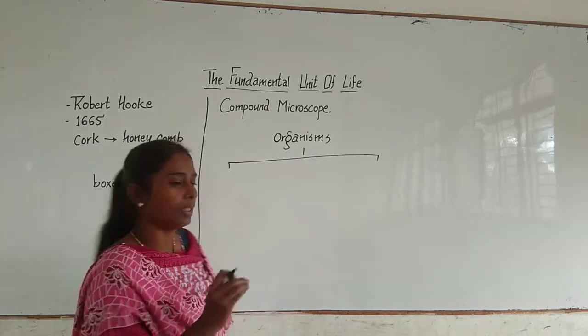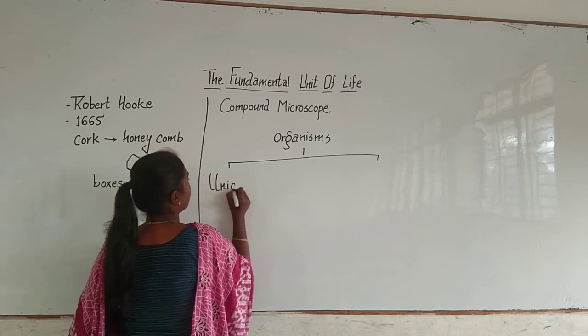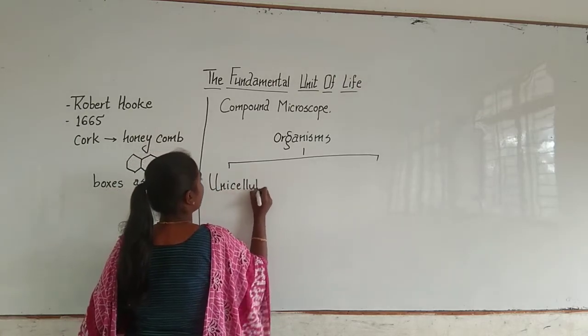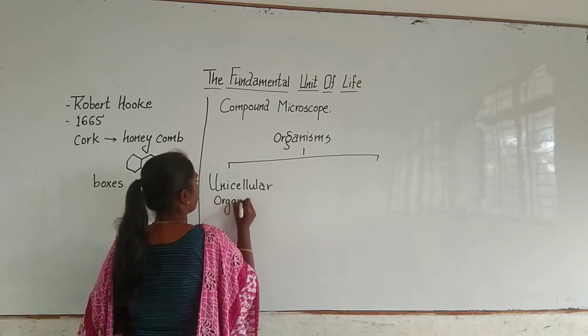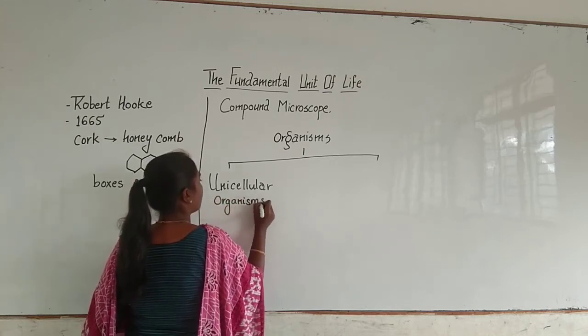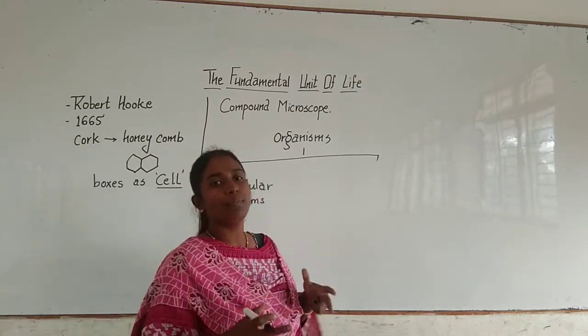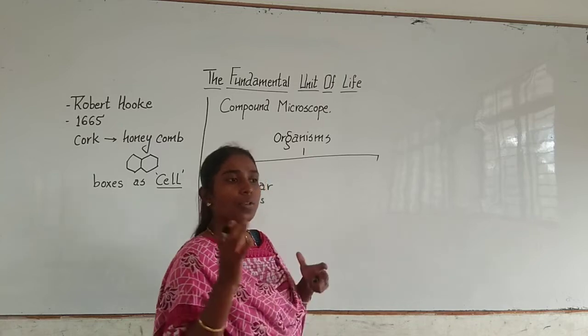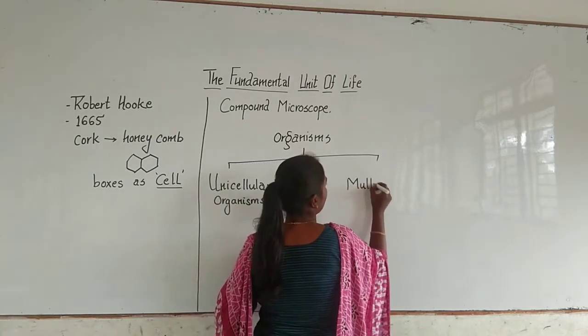performs all the functions. So they are called unicellular organisms. And there are organisms in which many cells come together to perform the function. Such organisms are called multicellular organisms.